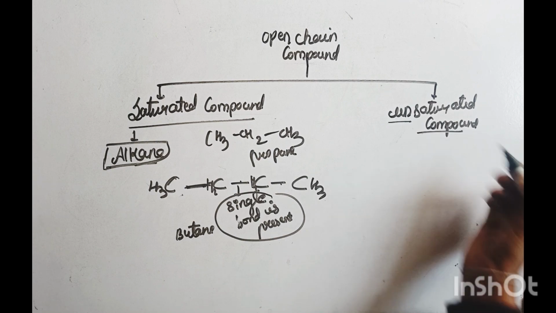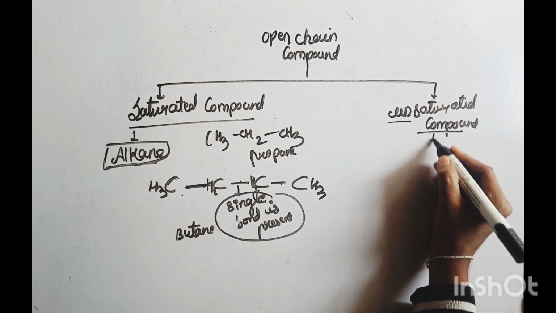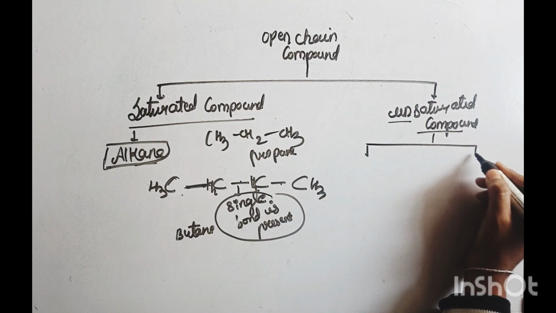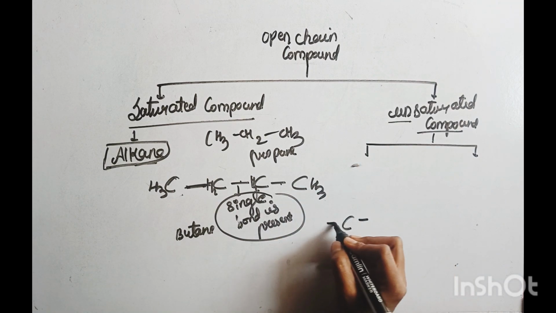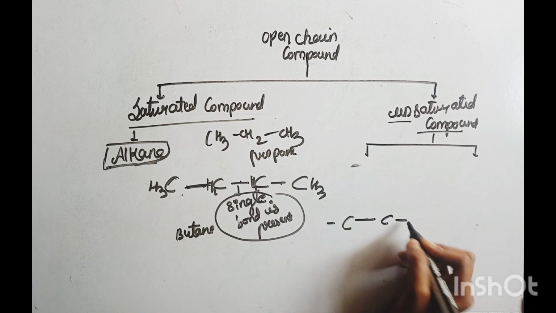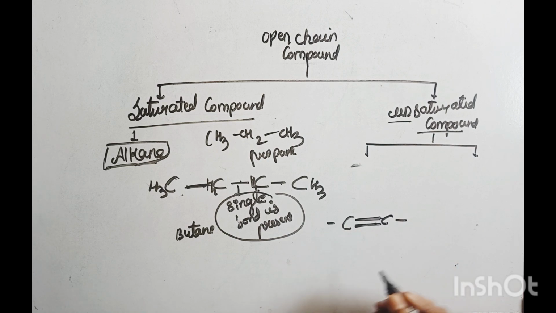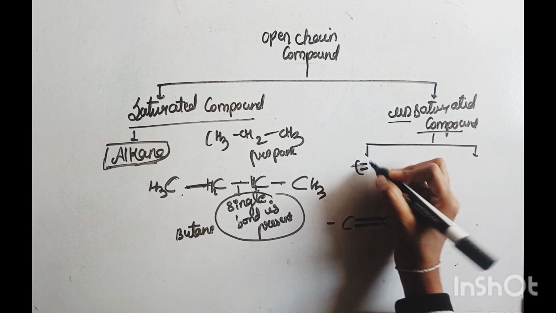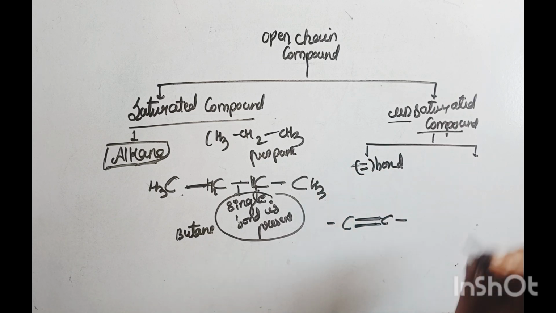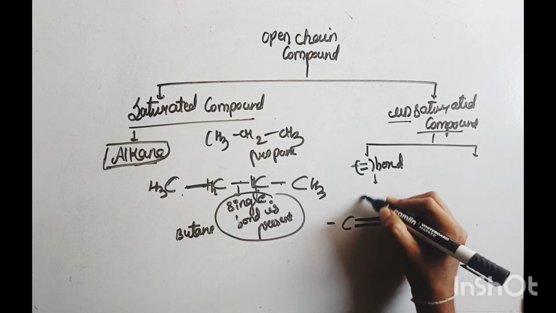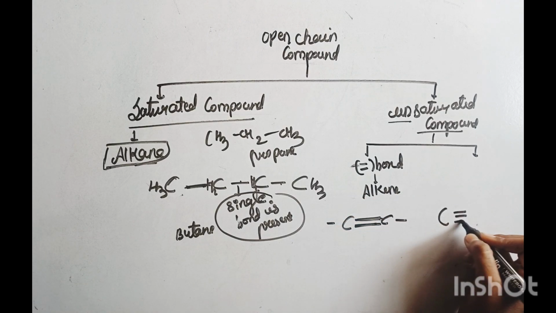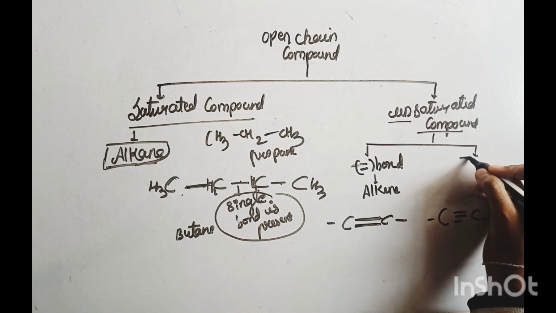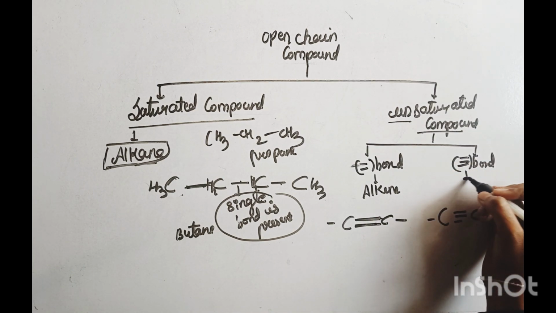Next, what is an unsaturated compound? Unsaturated compound is further divided into two types. Between the carbons there is a double bond present, called an alkene, and between the carbons there is a triple bond present, called an alkyne.